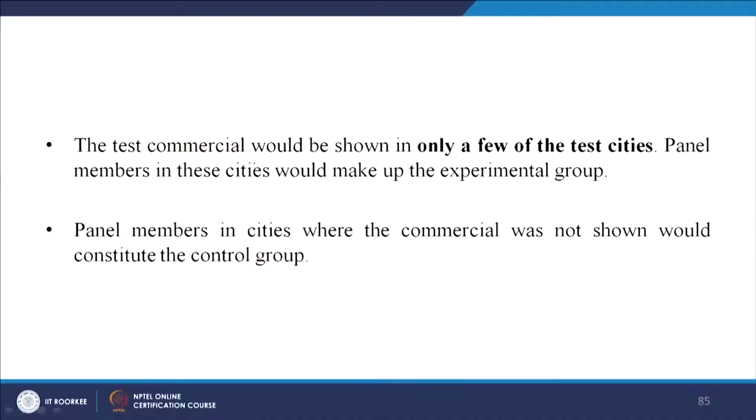So, the test commercial would be shown in only a few of the test cities. Panel members in these cities would make up the experimental group, right. Panel members in cities where the commercial was not shown would become the control group. So, did you understand? That means, where the advertisement is shown, the members become a part of the experimental group, and the cities where the commercial was not shown are the part of the control group. So, we can measure the difference of the effect of the commercial by looking at the difference in the purchases of the people from these two cities, where the experimental group is there and where the control group is there.